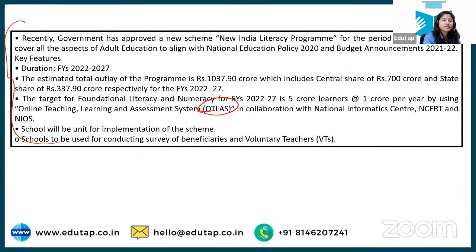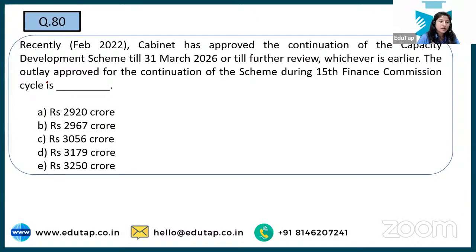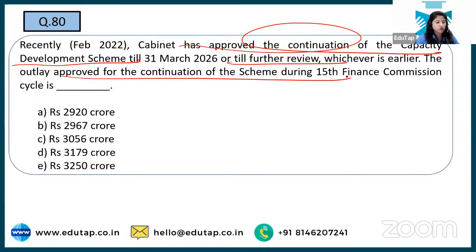What else, you can remember the full form of it: online teaching, learning and assessment system. Okay. And currently its duration is till 2026-27. Recently, the Cabinet has approved continuation of the capacity development scheme till further review, whichever is earlier. The outlay for this scheme under the 15th Finance Commission, you have to tell what it is.